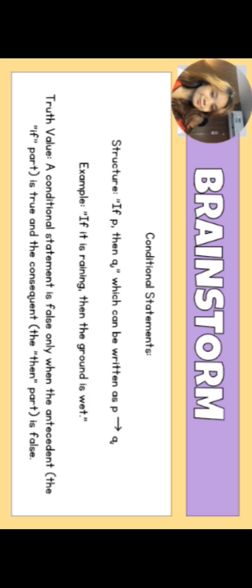The structure for a conditional statement is if P, then Q, which can be written as P arrow Q. For example, if it is raining, then the ground is wet. The truth value of a conditional statement is false only when the antecedent, or the if part, is true and the consequent, or the then part, is false. So in the example, the antecedent is it is raining, while the consequent is the ground is wet.